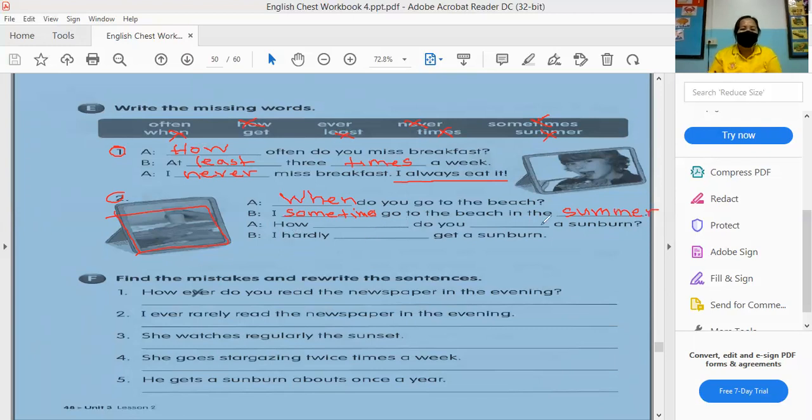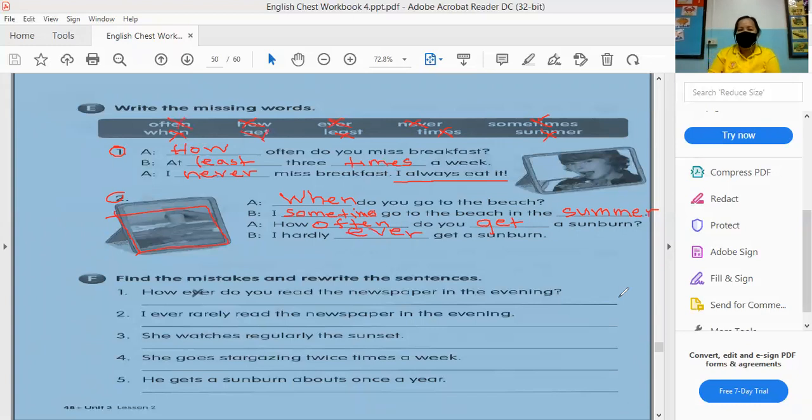Then letter A. How blank do you blank a sunburn? How often? So let's cross out. How often do you get a sunburn? Then I hardly, what is the word? Hardly ever. I hardly ever get a sunburn.